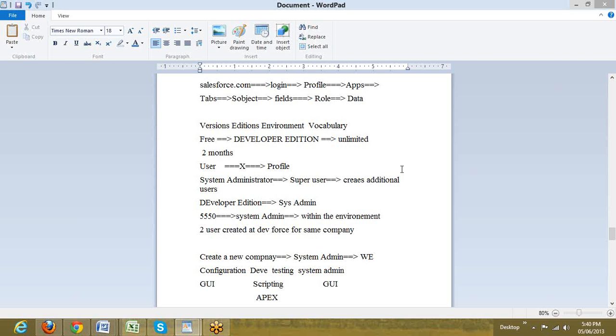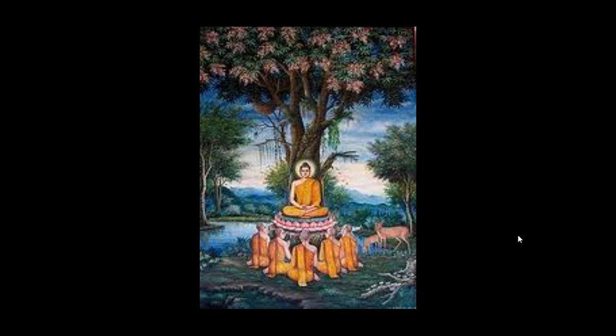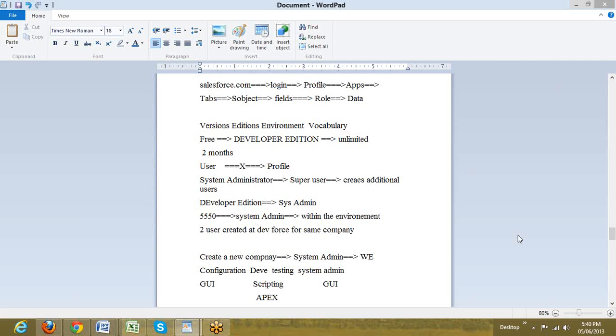So am I clear with the session part? Yeah, it's fine, Harish. Inshallah then. So hopefully in our next session, we can get registered and we can start working with Salesforce. So we'll be working on the PaaS and SaaS of Salesforce.